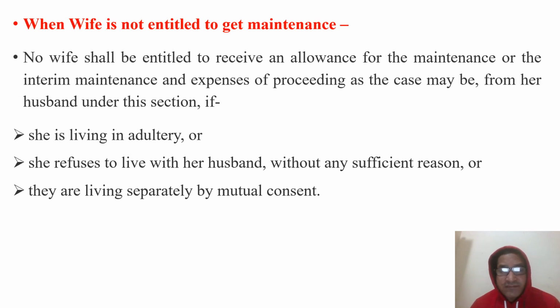So when the wife is living in adultery, or she refuses to live with her husband without any sufficient reason, or they are living separately by mutual consent, these are the three grounds where the husband is not bound to pay the maintenance to his wife.